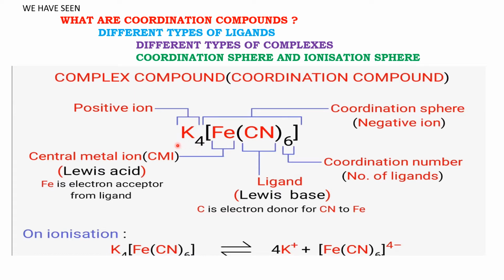So for any coordination compound, there will be a coordination sphere. The coordination sphere could be positively charged. They are called cationic complex. If it is negatively charged, it is called anionic complex. If it is neutral, it is a coordination compound.